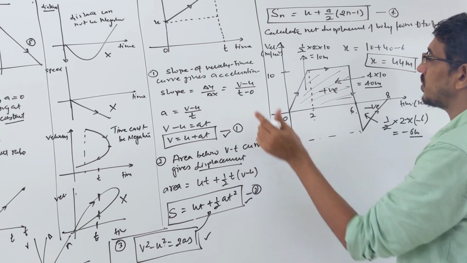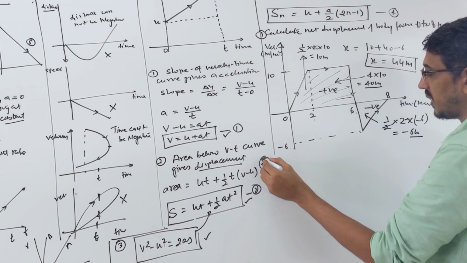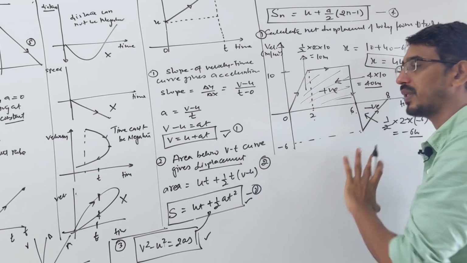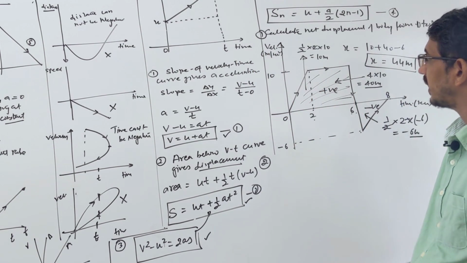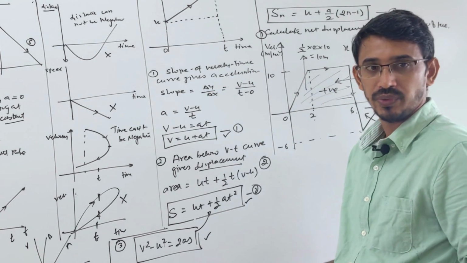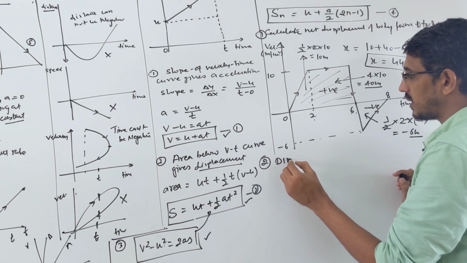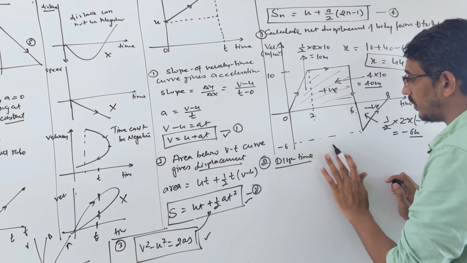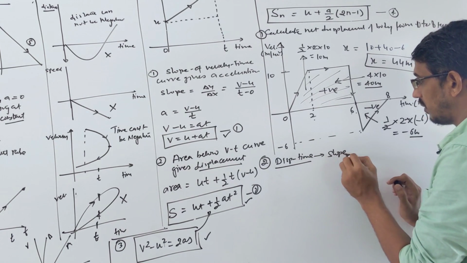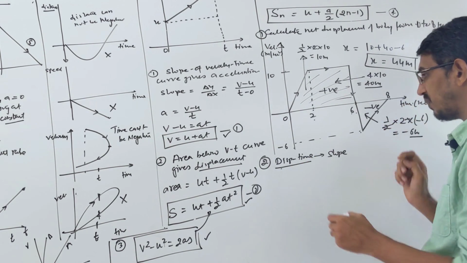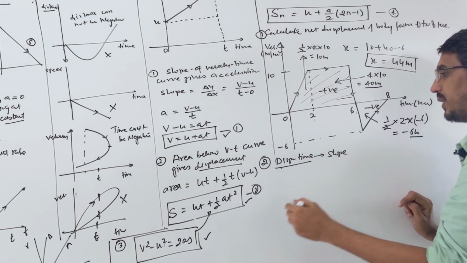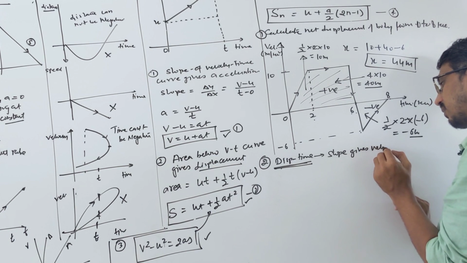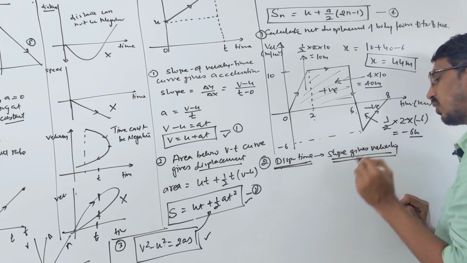So if you want to see one more question here, let's see, because questions are very important. Suppose I gave the velocity and time curve, okay, and now suppose I give the displacement and time curve to you. For a displacement-time curve, it is not the area but the slope that matters. The slope of the velocity and time curve I have discussed already. I am talking about the displacement-time curve now. You know the slope gives what? Velocity, right? Yes or no? Slope gives velocity.